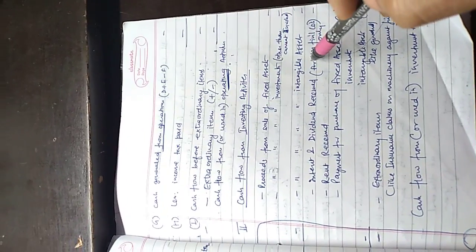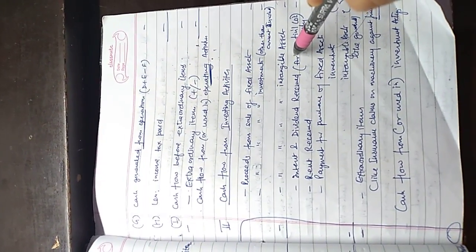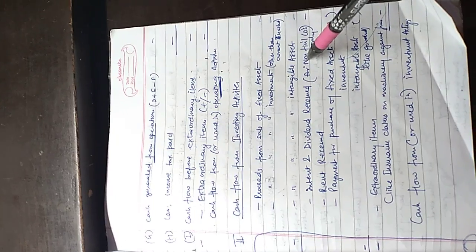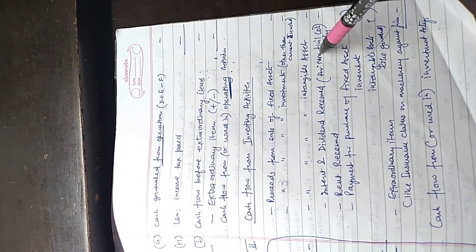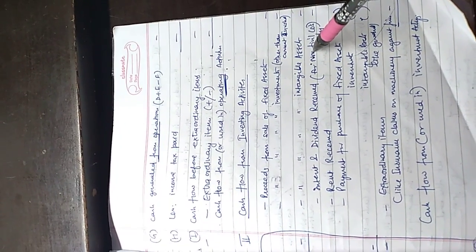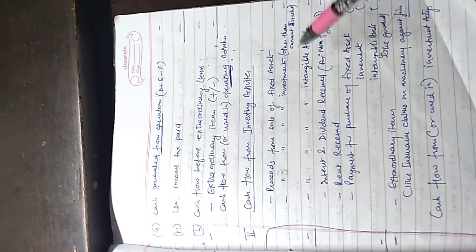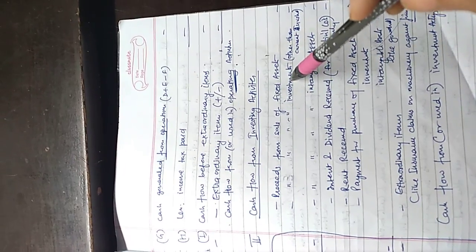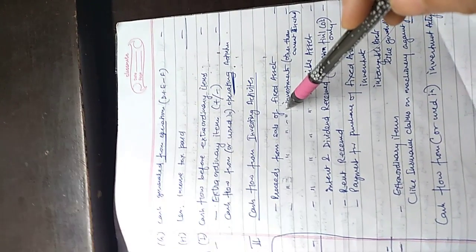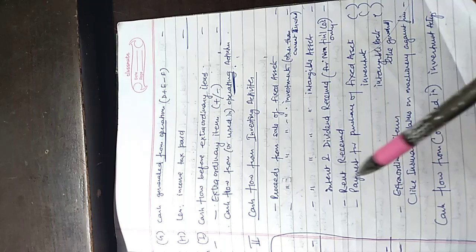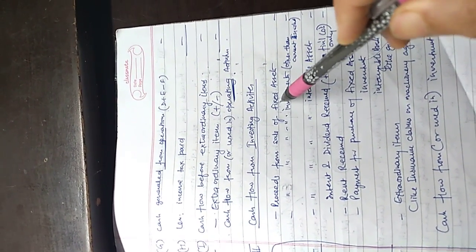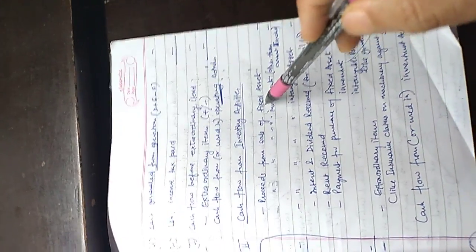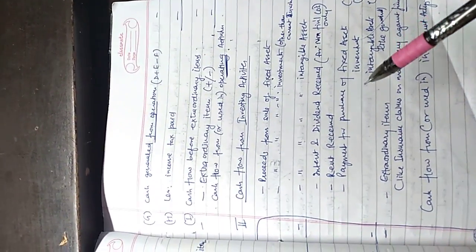Then there is another source, that is when we are selling and purchasing fixed assets and our other assets. For example, if we sell our fixed assets, then we get cash. If we purchase fixed assets, then we are using cash, right?